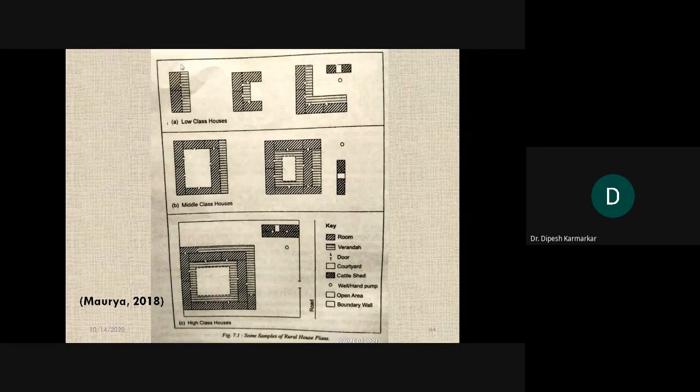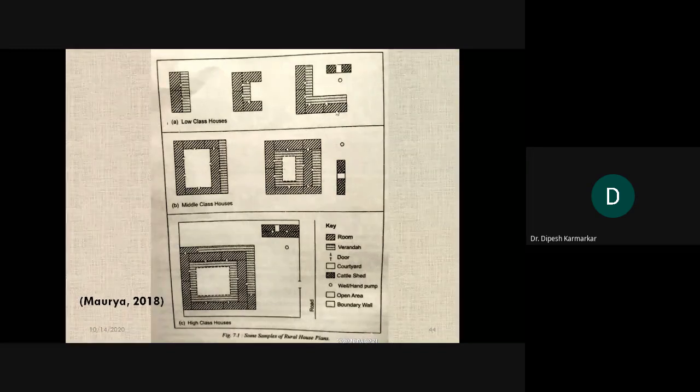This one, the picture on the top left, has two rooms. This symbol, the shading or patterning, is for a room, and this one is a veranda. If you go to this house, you find there are two rooms, and two rooms more on the side, and a small veranda in between. If you come here, this is the L-shaped house we were talking about. It will have rooms in an L shape with a veranda, which obviously also becomes an L shape.